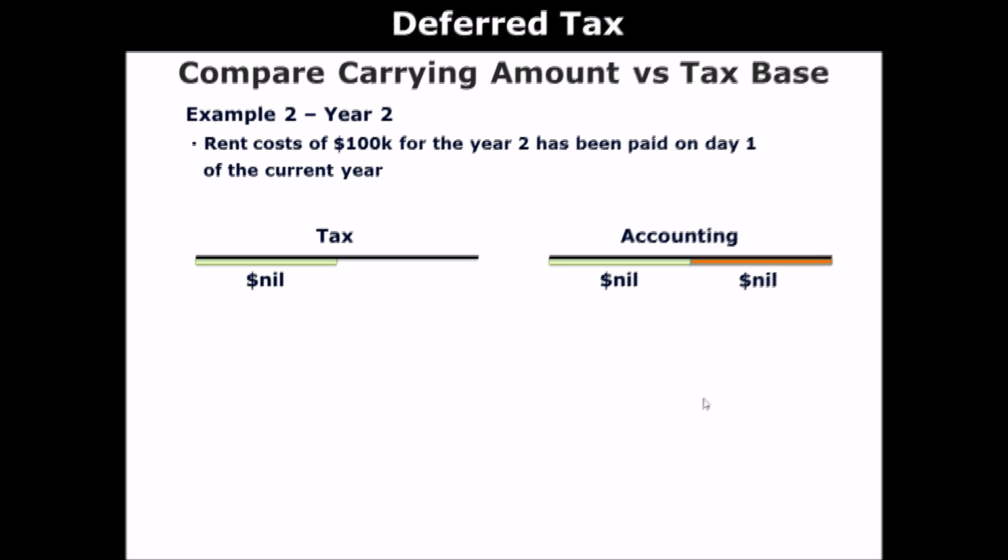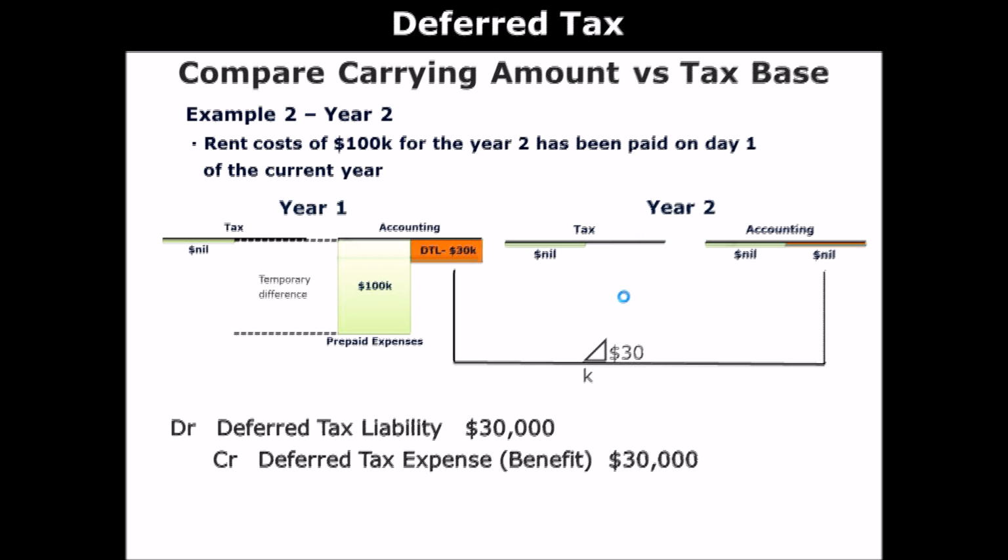Okay. And in the following year, right, since it's incurred from accounting perspective as well, because this rent cost was for the second year, there is no difference between accounting and tax base. So you have to now reduce the deferred tax liability from 30,000 to nil, meaning that what it has to record in its books is debit deferred tax liability. So to reduce it, you have to reverse it, right? And then credit deferred tax expense, which is recorded as deferred tax benefit, right? Easy.